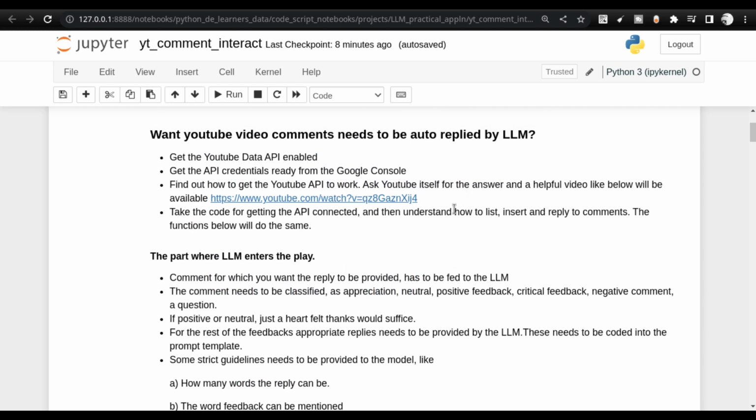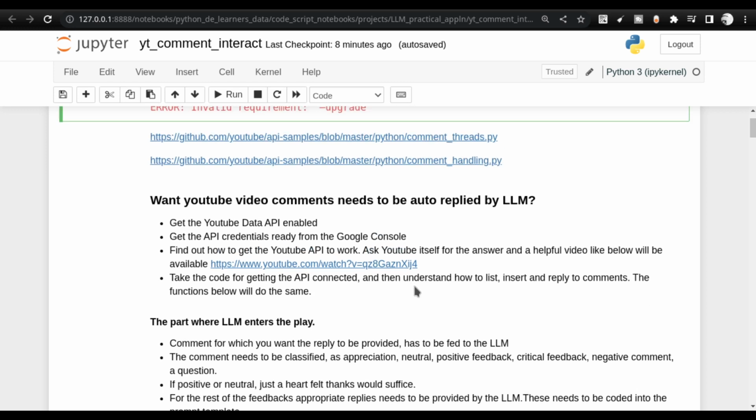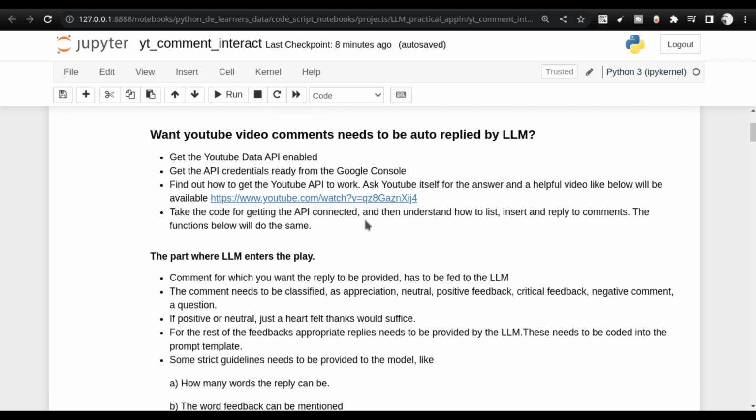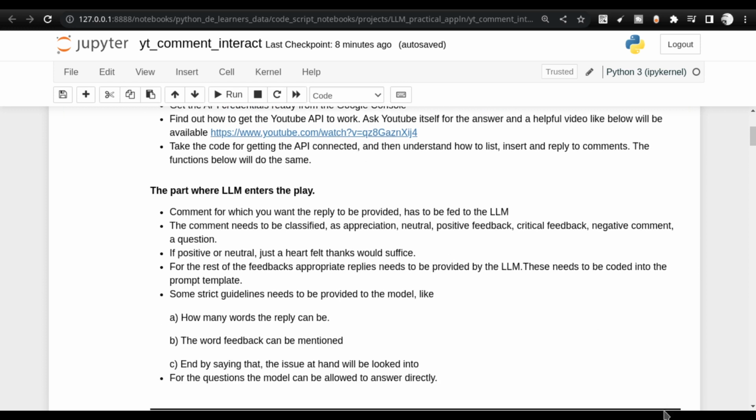Only one thing that I wanted to add: for connecting with the YouTube API, the first and foremost challenge that I was facing is not about getting the credentials, or getting the right API service approved. It's getting the service connected. There is a process that we will follow in order to connect the YouTube service from a Python environment. That was not easy. The code for that was not very simple. So I had to take support of this particular video. So thanks to the author of this video. With that said, let us go into the next step.